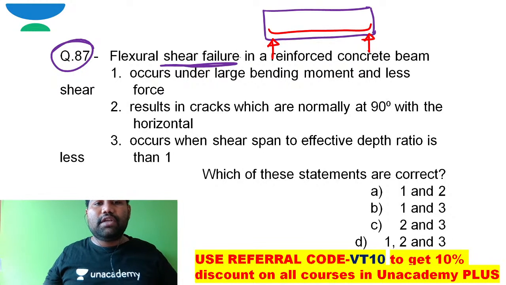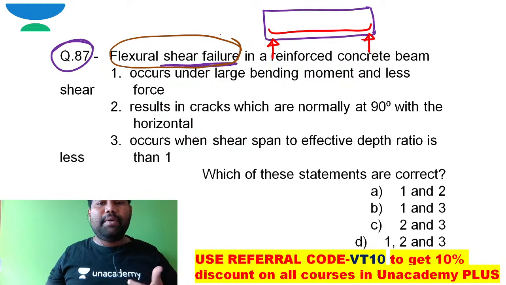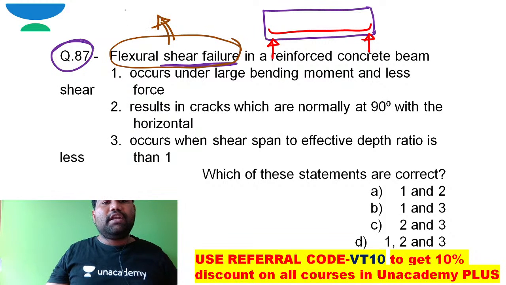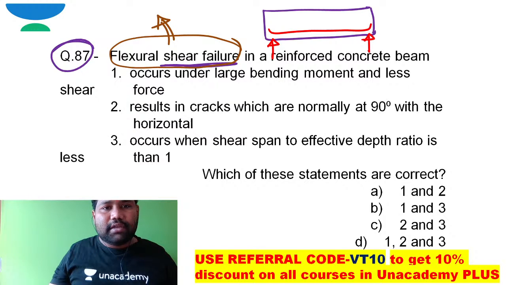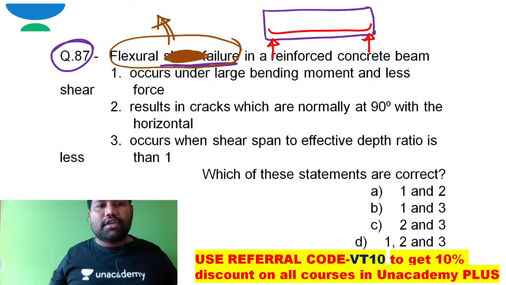Flexural shear failure is possible generally where the bending moment is high and the shear force is less. What is this flexural crack? It is not a shear crack; it is a flexural failure in a reinforced concrete beam.